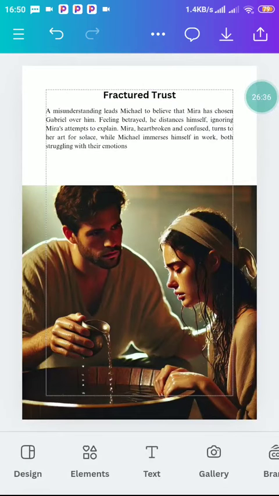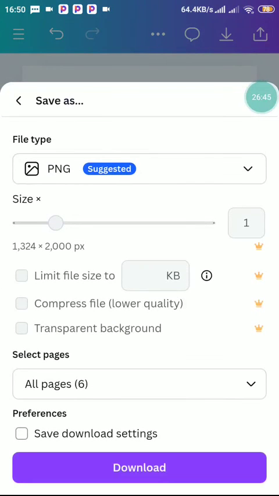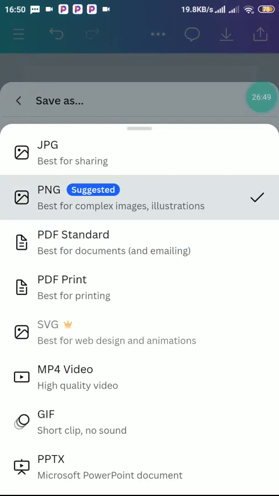So another thing we're going to do, we press on this arrow upward, we download. We're going to leave this in PDF. Do you understand? PDF. We're not going to download it in PNG. You press here, go to PDF print or PDF standard. Now PDF print, you can print it out yourself, which is you can go to the cyber cafe or something like that, you print it out.